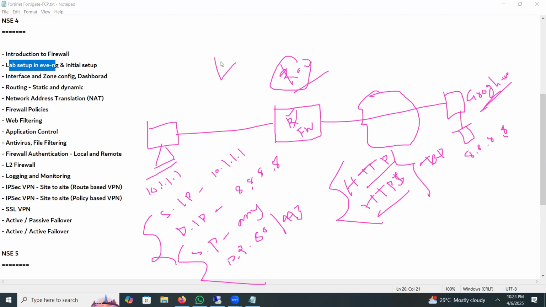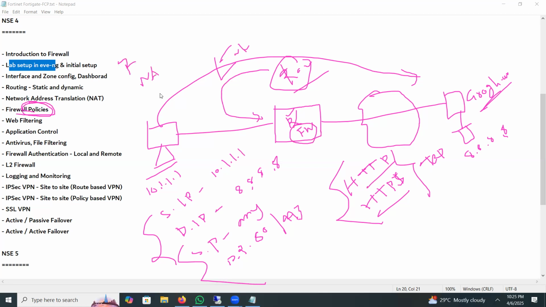Suppose something like extended ACL, right? Extended ACL, we have learned about that. And then this can browse everything from Google. Okay, so this is the task of policy. Similar to a router, we can do policy or ACL on a firewall. Both are similar, no need to be worried. Routing, NAT, policies or ACL, almost similar to router.